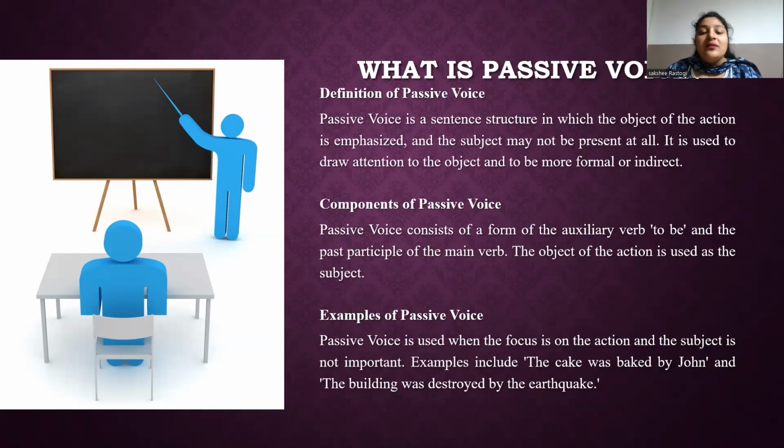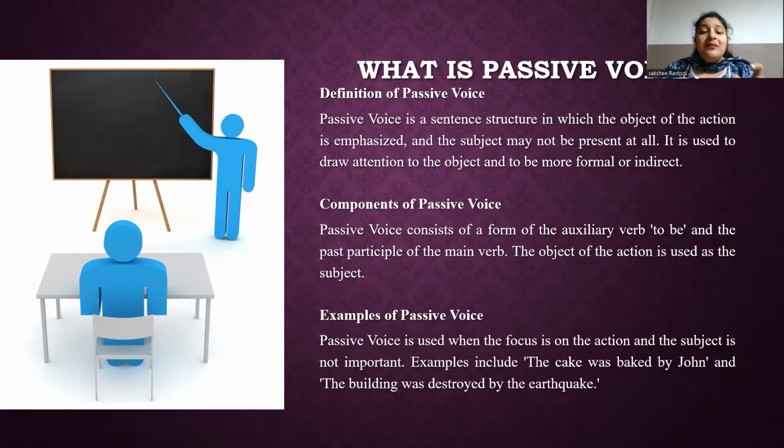Describe passive voice. Passive voice is a grammatical construction in which the subject receives the action described by the verb. The verb is in its passive form, for example, was, is, will be, plus the past participle.